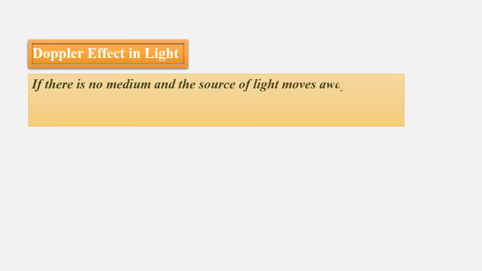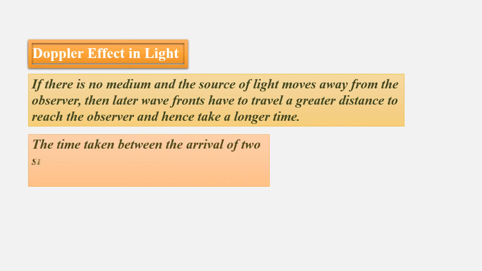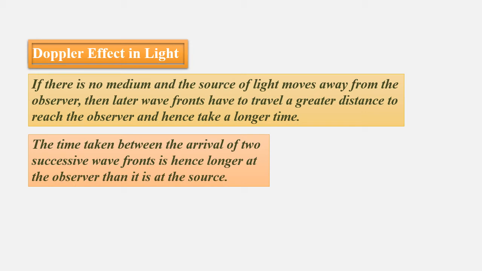If there is no medium and the source of light moves away from the observer, then later wave fronts have to travel a greater distance to reach the observer and hence take a longer time. The time taken between the arrival of two successive wave fronts is hence longer at the observer than it is at the source.